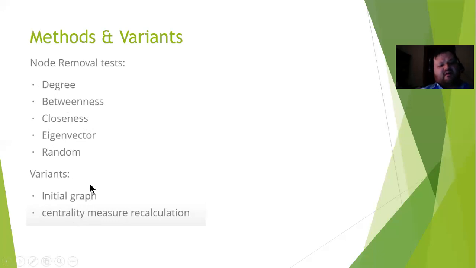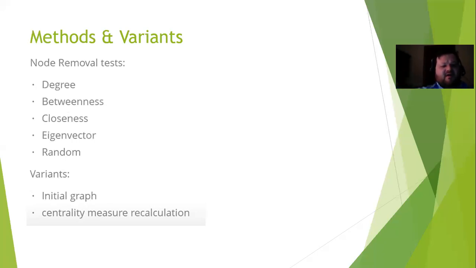In addition, there are a couple of variants in terms of that. You can look at the very initial graph and say here's the most important 20 nodes, and attack those one by one. The other way is to do something with recalculation. That is, you take the initial graph, you find the most important node using whatever centrality measure, you remove that, you recalculate the centrality measure, you remove the next node, you recalculate, and so on and so forth.